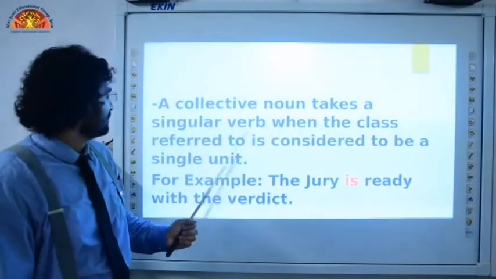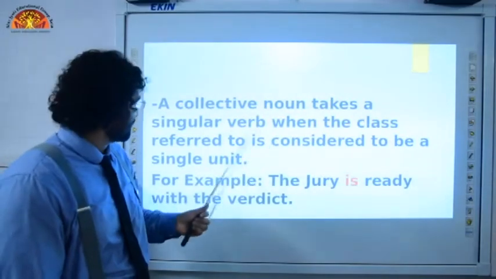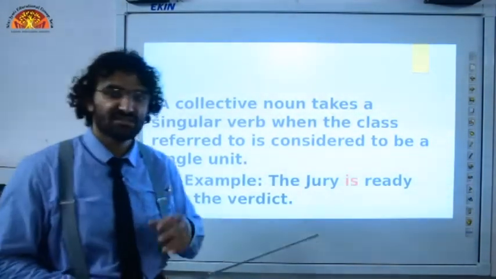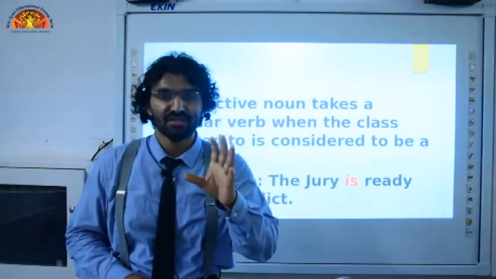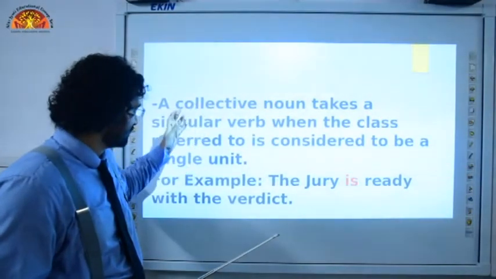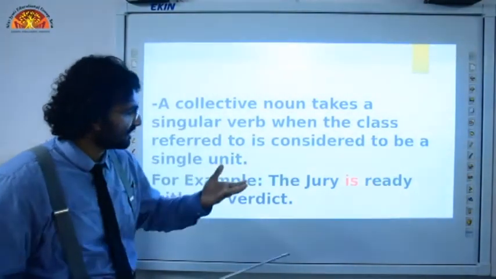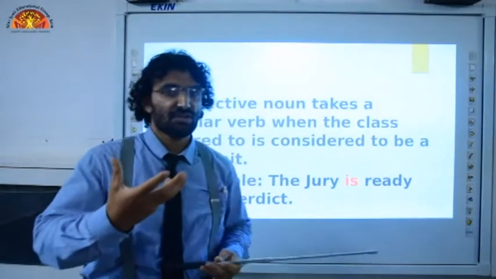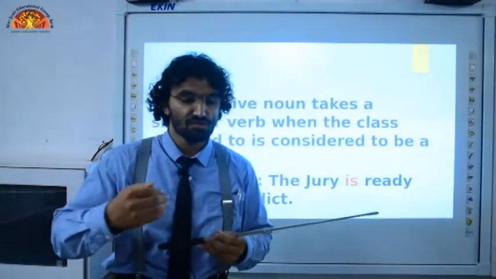A collective noun takes a singular verb when the class referred to is considered to be a single unit. This may sound very interesting to you, and although it is quite interesting, there are some collective nouns. For example, the jury. The jury is a panel of judges, which means so many judges.